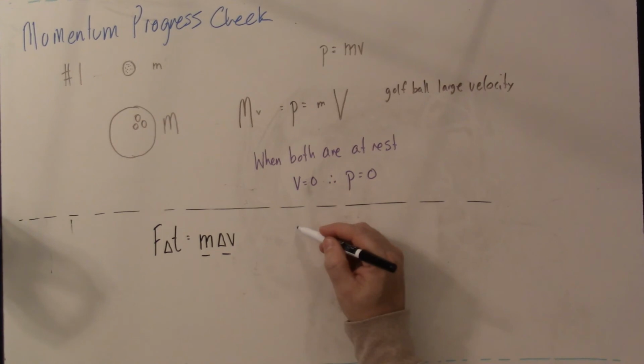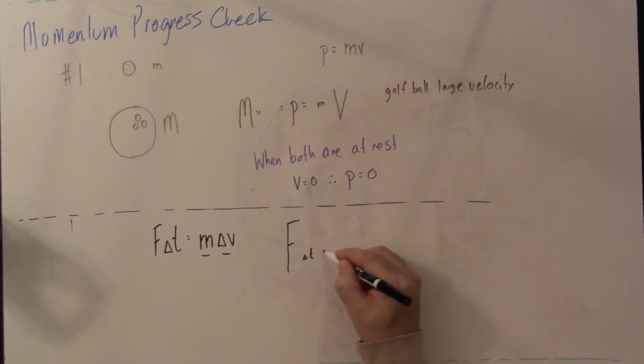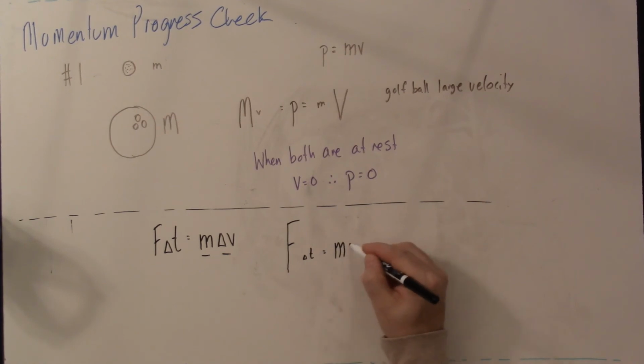But if you hit the windshield, you're going to come to a stop in a very short amount of time, so it's going to be a large force in a small time that gives you the mass times the change in velocity.